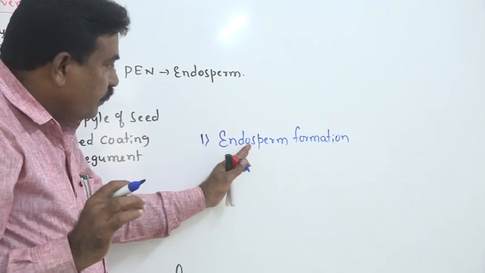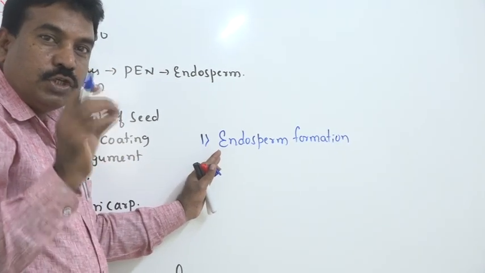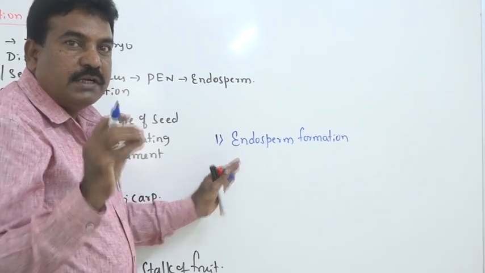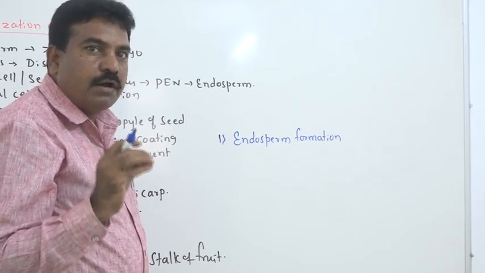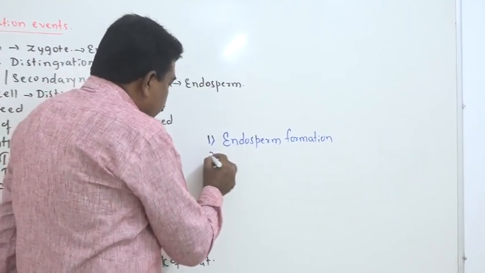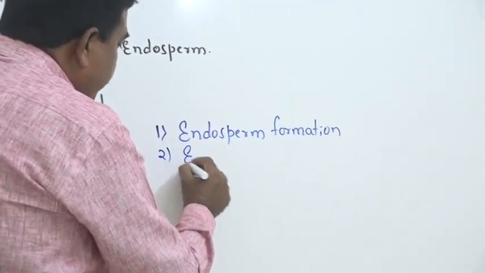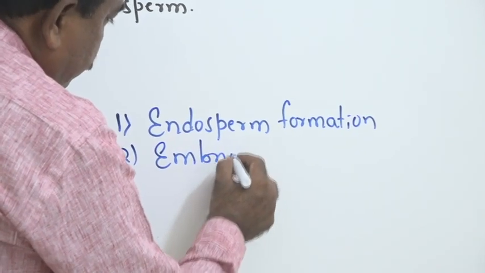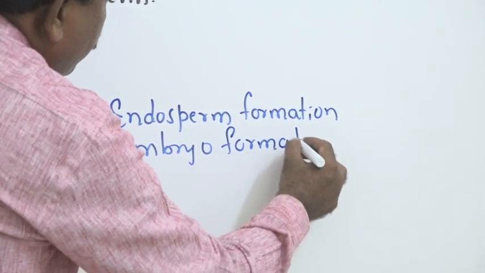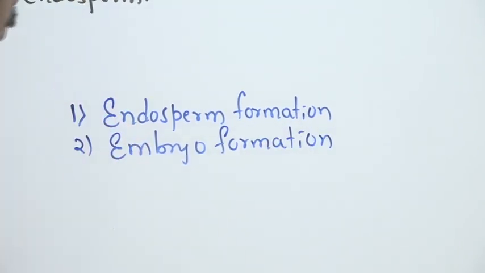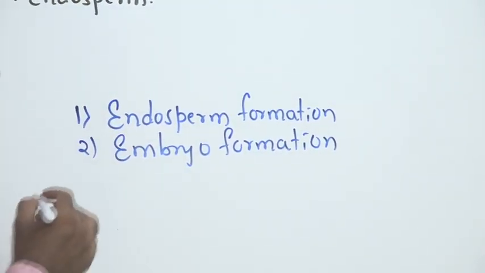Because before endosperm formation, the nucellus is there. That nucellar tissue helps to nourish the embryo sac or female gametophyte. Another step is embryo formation. The zygote becomes the embryo. Later the embryo develops into a young plantlet.